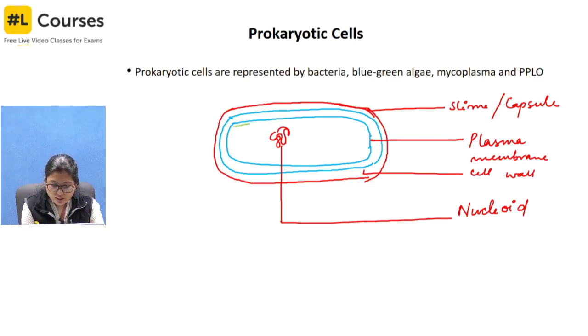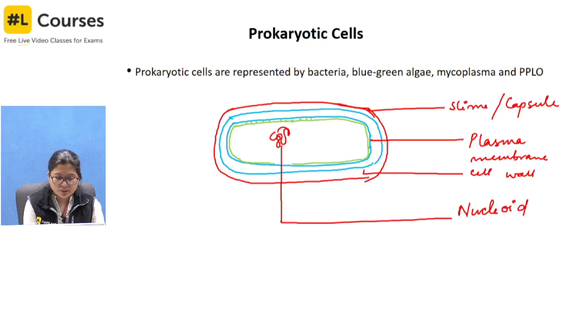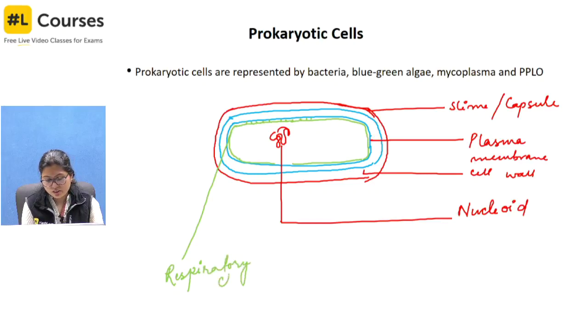So for that reason, around the plasma membrane only the respiratory chain is found. So this represents the respiratory chain. Okay. Now one more thing, there are some modifications, like the plasma membrane sometimes grows in. I should draw it with the blue, otherwise it will be confusing.